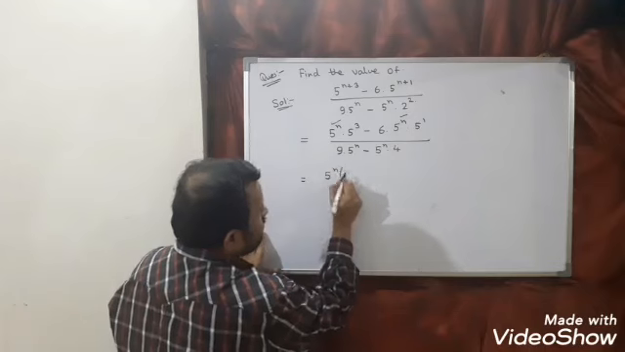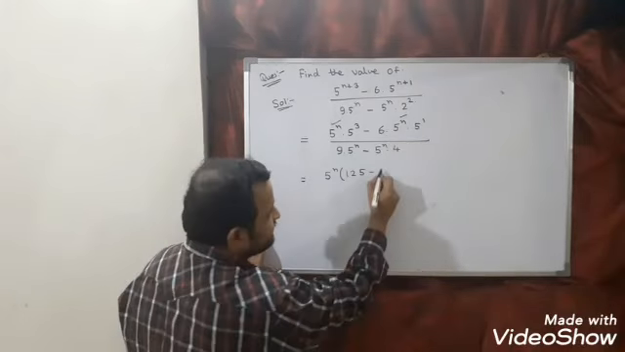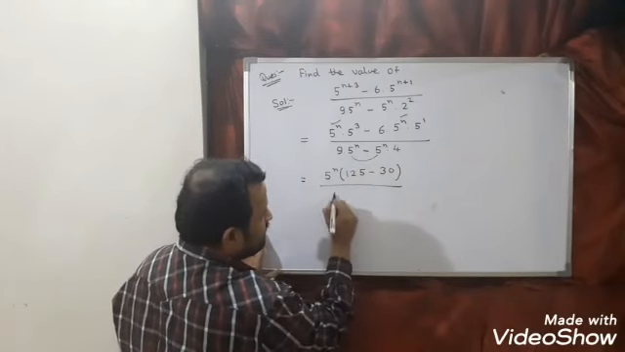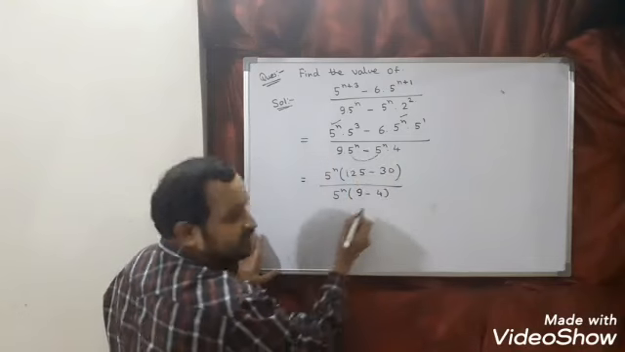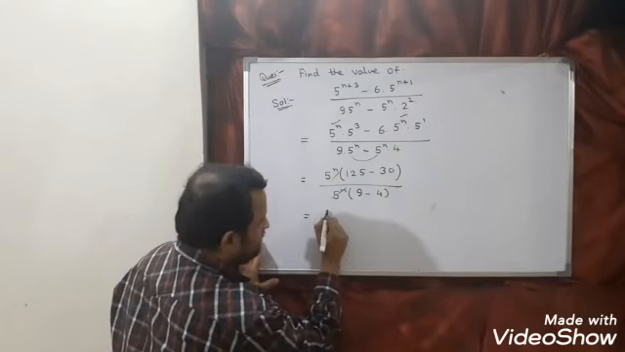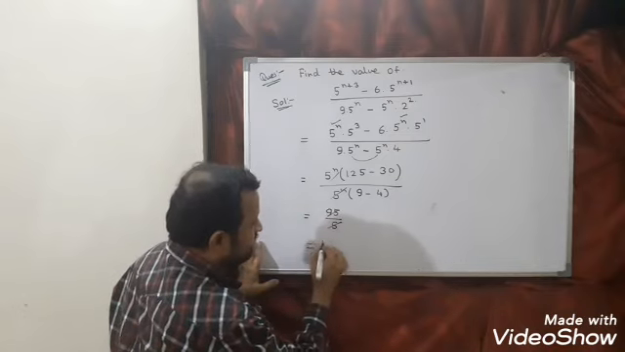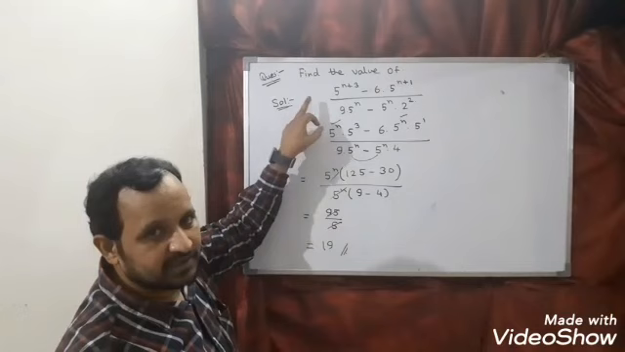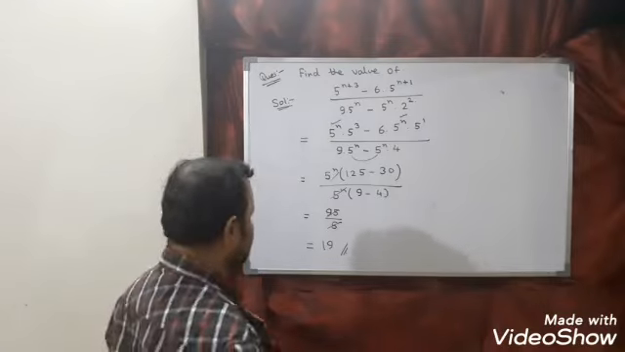Take common. So 5 cube is nothing but 125 minus 6 into 5 is 30, divided by, 5 power n we can take common here. So when you take common, what you will get? 9 minus 4. Now solve. 5 power n cancel. So 125 minus 30 is nothing but 95 divided by 5. So the answer of this question is 19. So whatever questions we have done till now, just apply the appropriate laws of indices. I think this is clear. Let us see the next question.